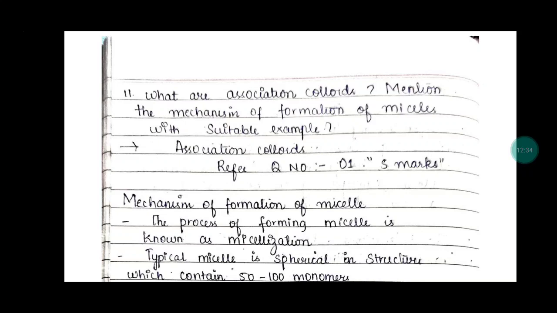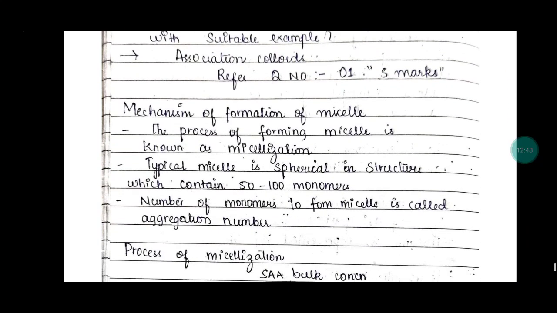Coming to question 11: what are association colloids? Mention the mechanism of formation of micelle with a suitable example. For association colloids, you have to refer to question number 1, that is the 5 marks. I'll start with the mechanism of formation of micelle. The process of forming a micelle is known as micellization. A typical micelle is spherical in structure and contains 50 to 100 monomers.